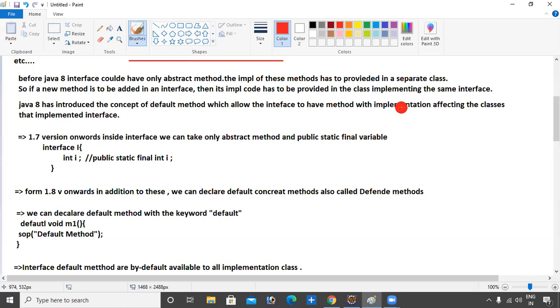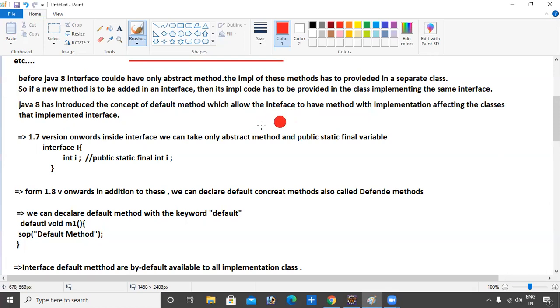If a new method is added in the interface, its implementation code has to be provided in all the implementing classes of the same interface.